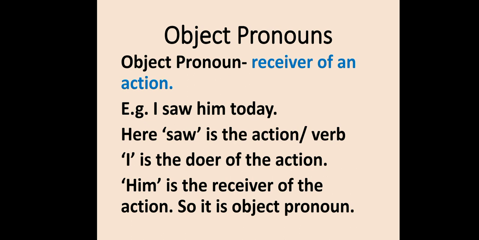Object pronoun is the receiver of an action, the pronoun that receives the action. For example, I saw him today. Here, saw is the action, or we can say it's a verb. I is the doer of the action, which is subject pronoun. Him is the receiver of the action. So, the pronoun him is object pronoun.